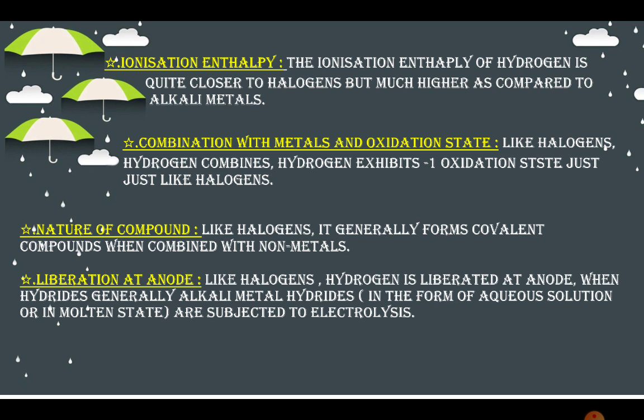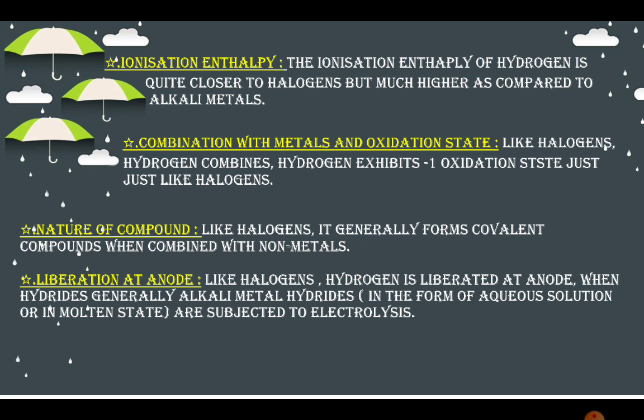Ionization enthalpy. The ionization enthalpy of hydrogen is quite close to halogens but much higher as compared to alkali metals. Combination with metals and oxidation state. Like halogens, hydrogen exhibits -1 oxidation state. Nature of compound.